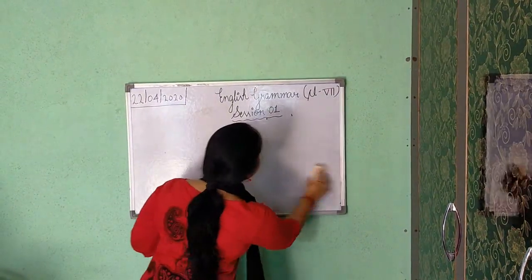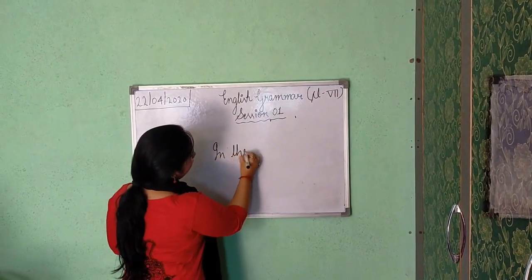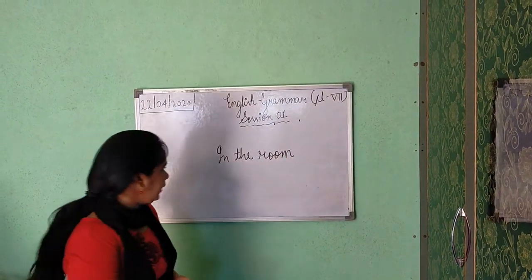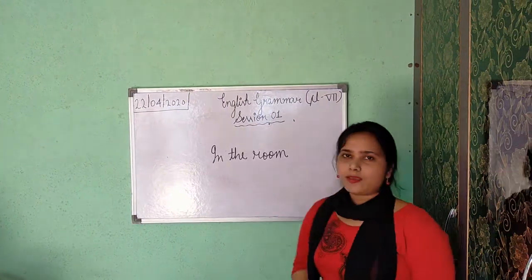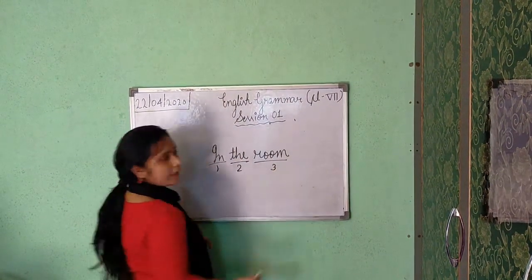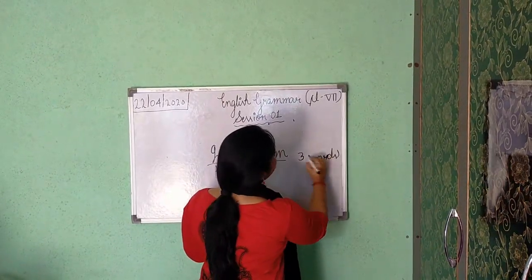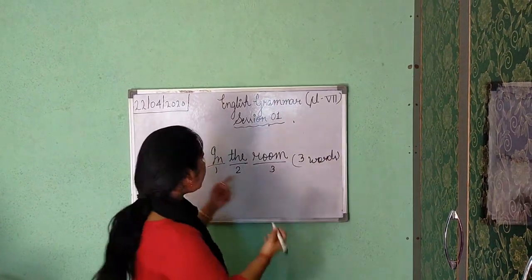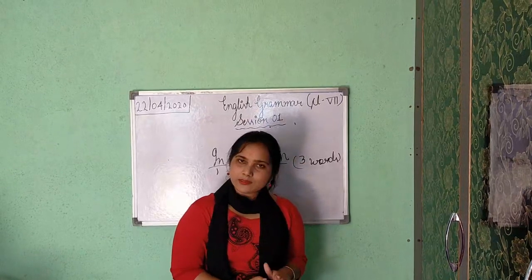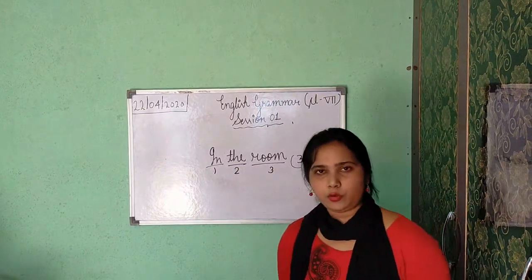Okay class? Now suppose I am writing a group of words. Just look here. I have written here, in the room. Is it a group of words? Just see, count. First, second, and this one is third. So here you are getting a total of 3 words. Yes, it is a group of words. In the room. I am saying in the room. Is it giving complete sense? What is in the room? Tables are in the room, chairs are in the room, we are in the room, you are in the room.